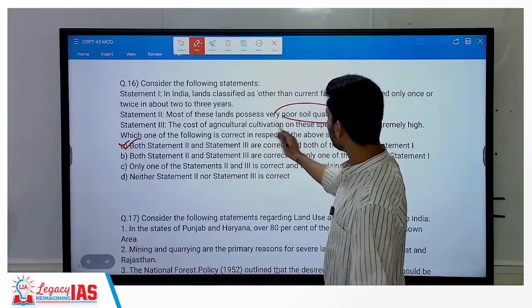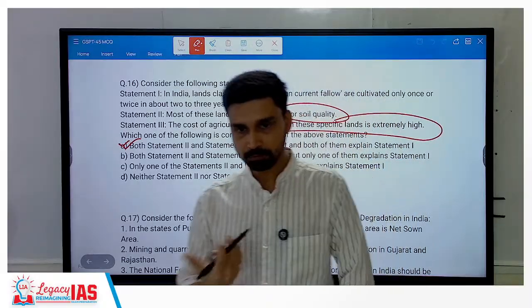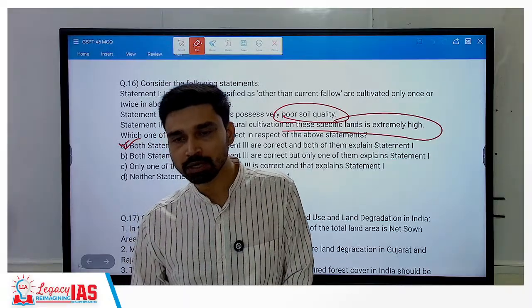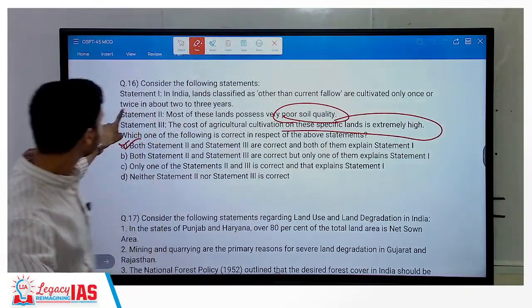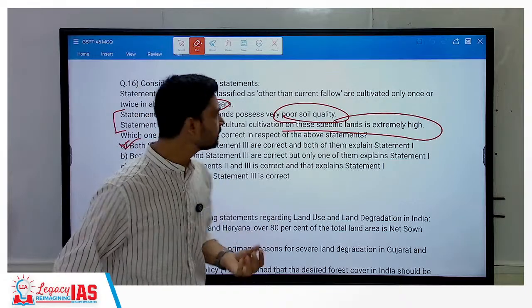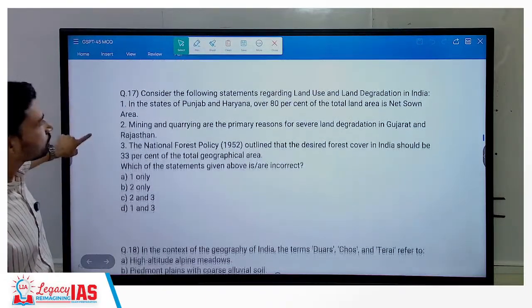The quality of soil is poor, and if the quality of soil is poor, how will you cultivate it? We have to put in fertilizers and so on, so the cost of cultivation would be higher. That's why both are reasons for regions classified as other than current fallow. So A is the right option.